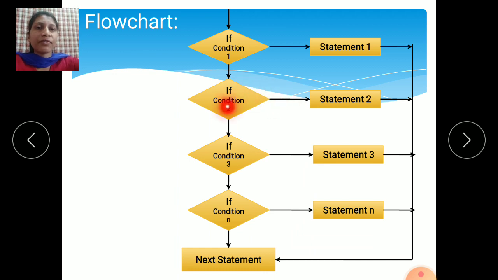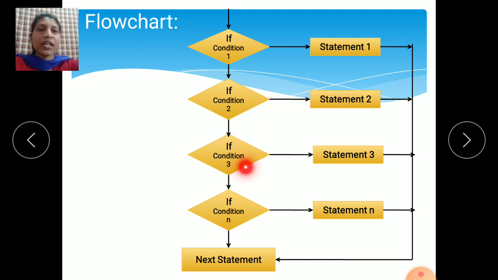But if condition 2 is also false, then this part is skipped. It will check condition 3. If this condition is true, statement 3 is executed. If this condition is false, it will check the next condition, condition 4. If condition 4 is true, that part is executed.